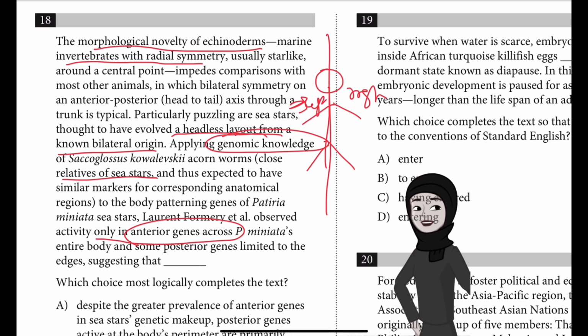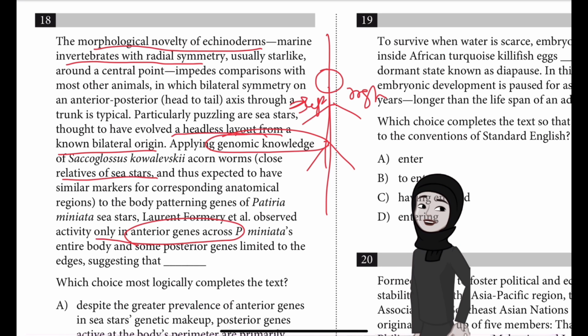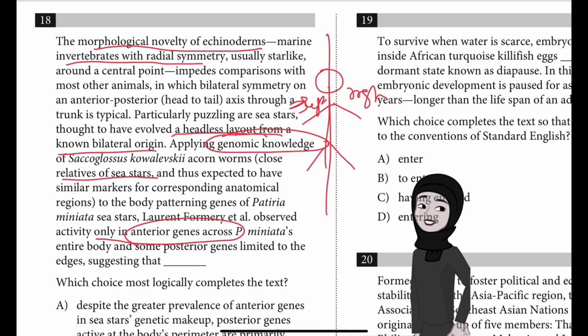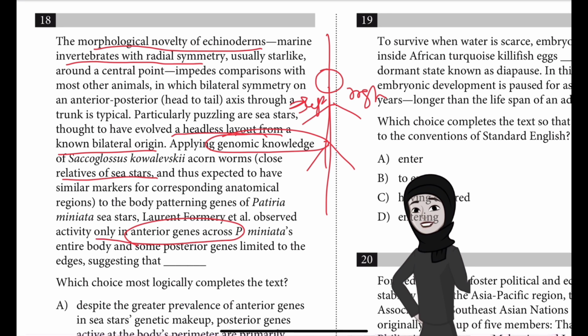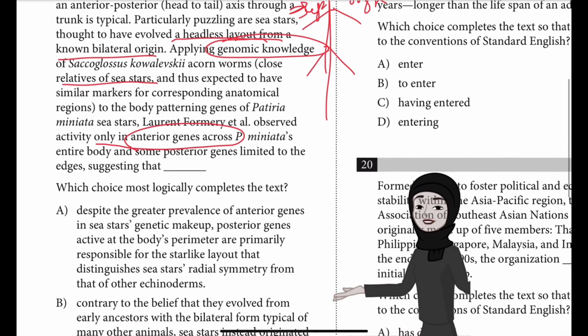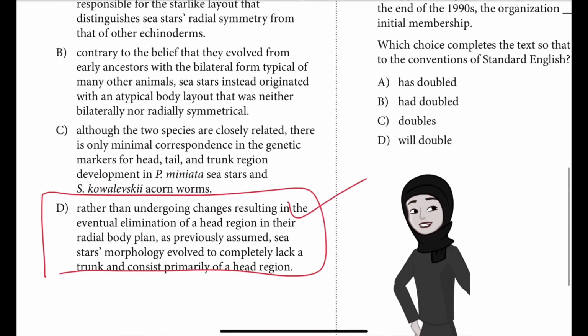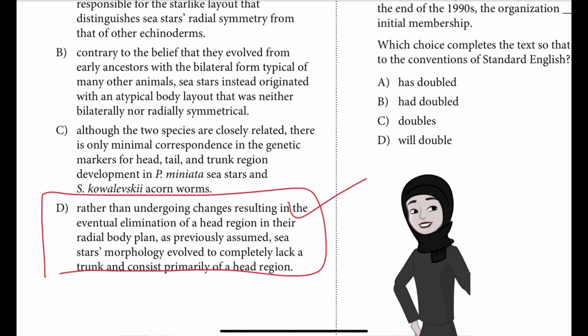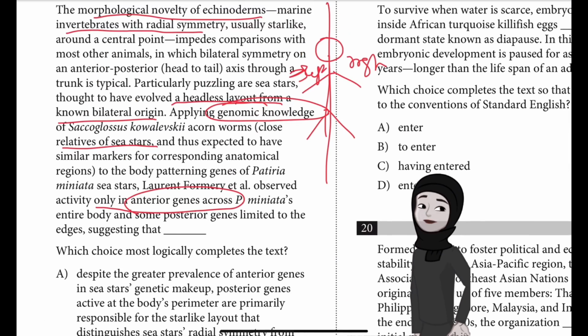But what happened when they checked the genes? The text explains that by comparing the genes of one sea star species, P. miniata, to those of a close relative, the acorn worm, researchers determined that instead, anterior, the head genes, are active across the sea star's entire body. So the head genes are active across the entire body, whereas the posterior tail genes are active in limited peripheral locations of the body, and no trunk related genes are active. So what does this suggest? This suggests that rather than becoming headless as they evolved from bilateral ancestors, sea stars developed a body plan consisting almost entirely of a head region, with a minimum tail region and no trunk region present.